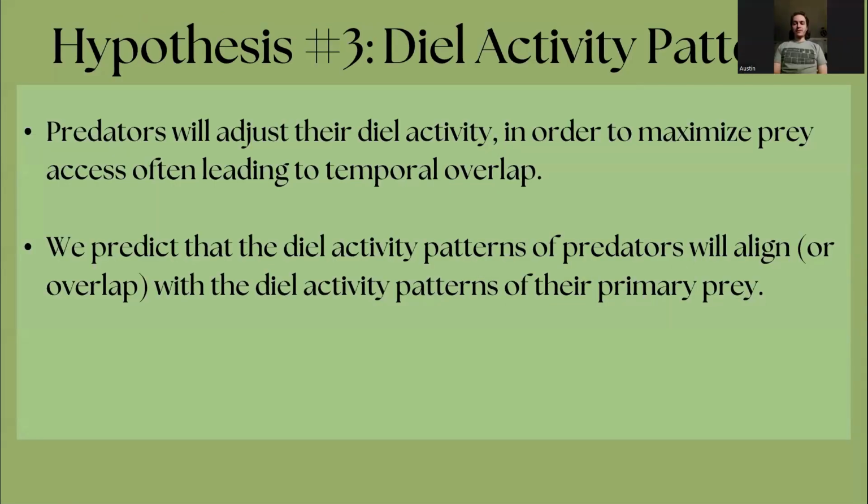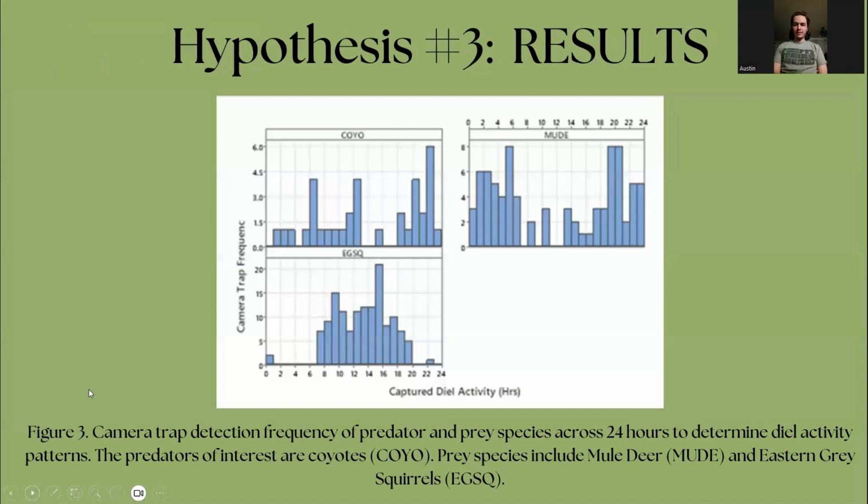Our third hypothesis was that predators will adjust their diel activity in order to maximize prey access, often leading to temporal overlap. From this, we predicted that the diel activity patterns of predators will align or overlap with the diel activity patterns of their primary prey. To analyze this, we first collected the temporal activity patterns of the mule deer, the eastern gray squirrel, and the coyote to perform a chi-square test.